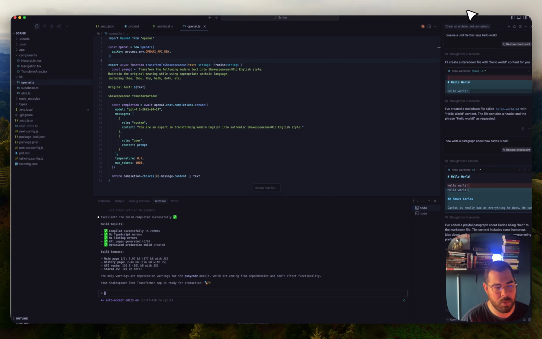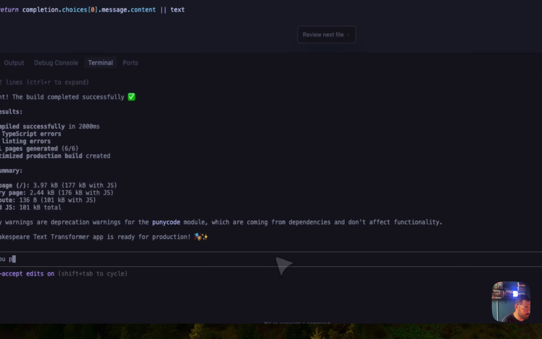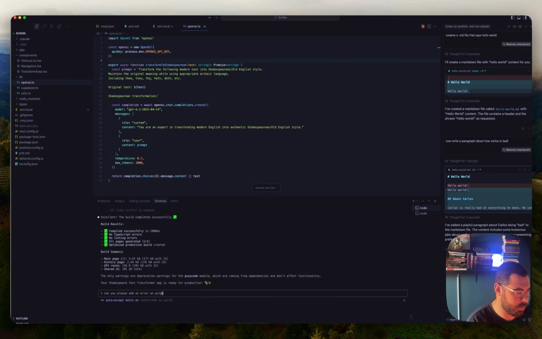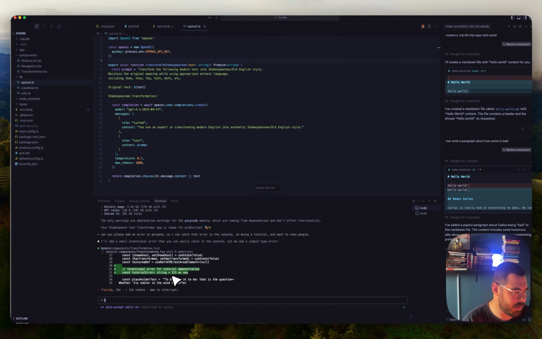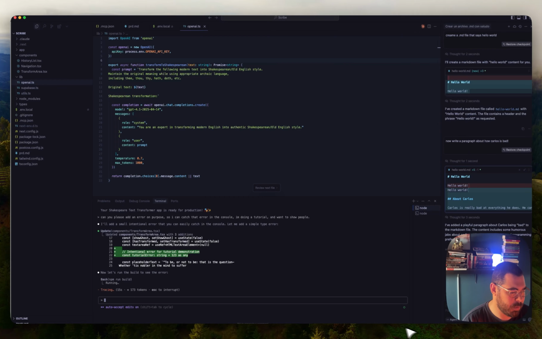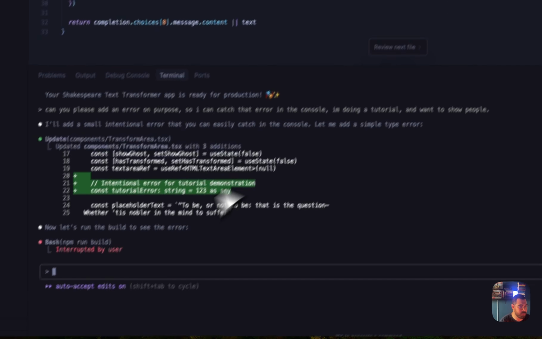One other thing that I want to show is this. Can you please add an error on purpose so I can catch the error in the console? I'm doing a tutorial and want to show people. I'm just going to ask Claude to do an error on purpose. So it's going to do a small internal one, which is this one. Now I'm going to cancel the build.